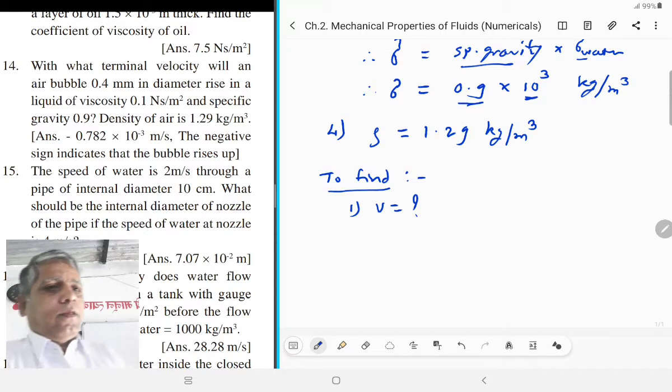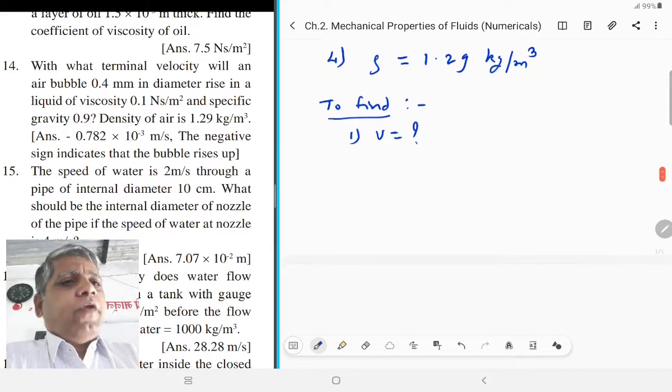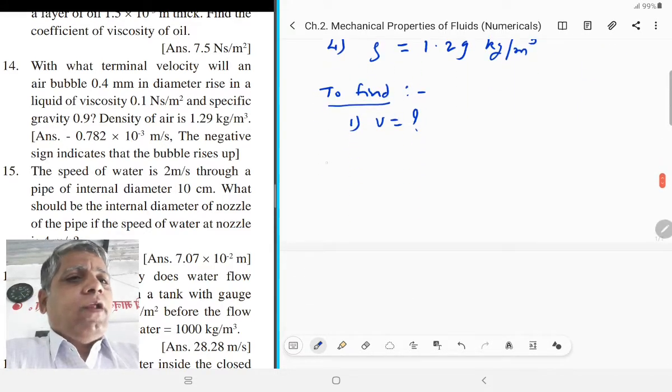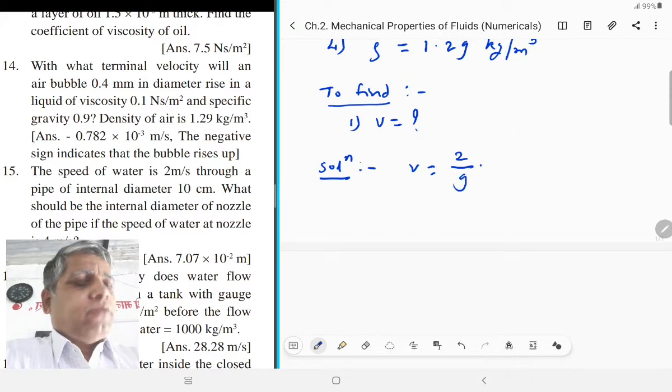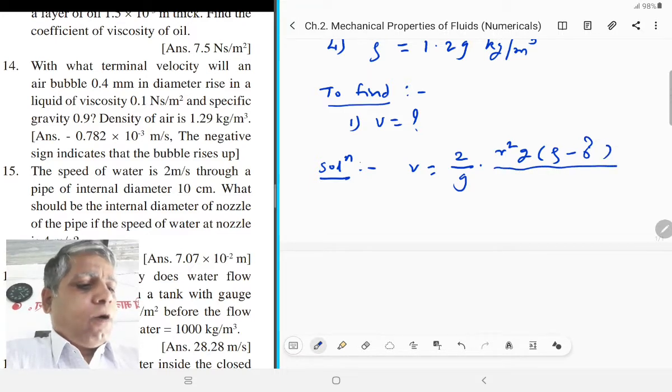Now the expression for terminal velocity is v is equal to 2 by 9 times r square g into bracket rho minus sigma upon coefficient of viscosity.